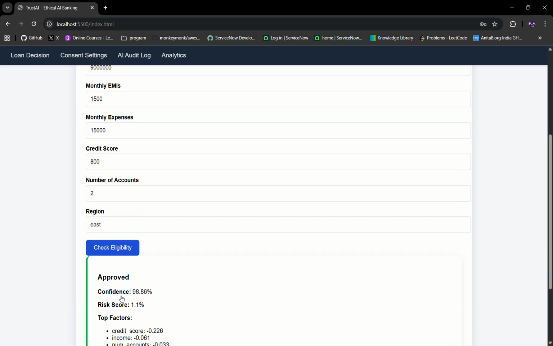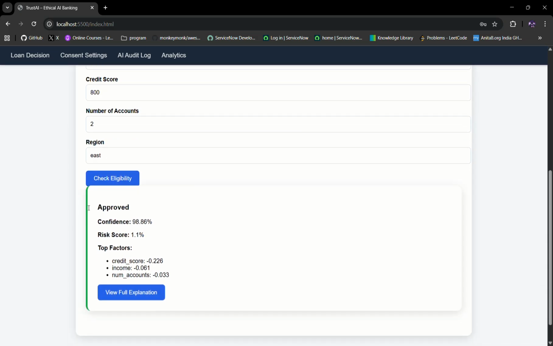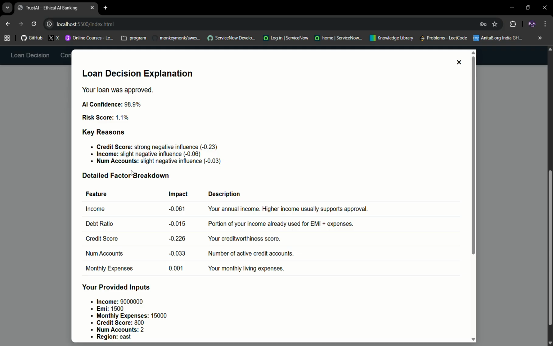Now I'll check the eligibility. This is the eligibility. Now, since I'm a user, I'm not able to understand why my loan has been approved or denied. So for that, I'll be clicking this beautiful explanation.